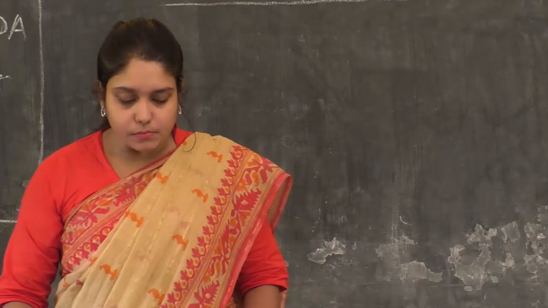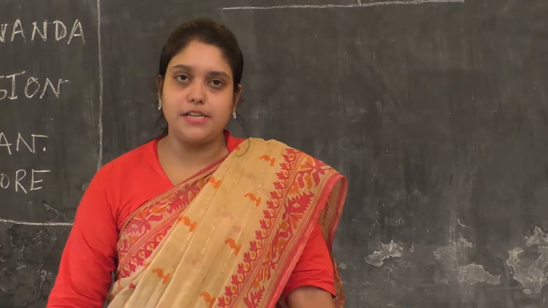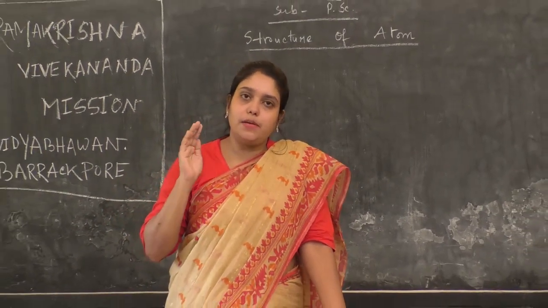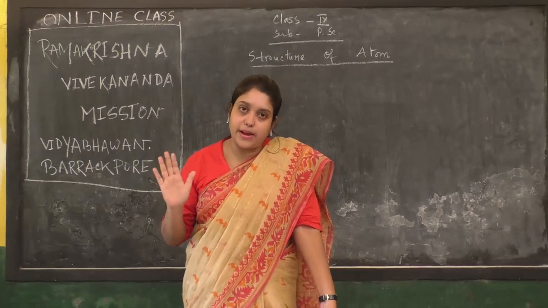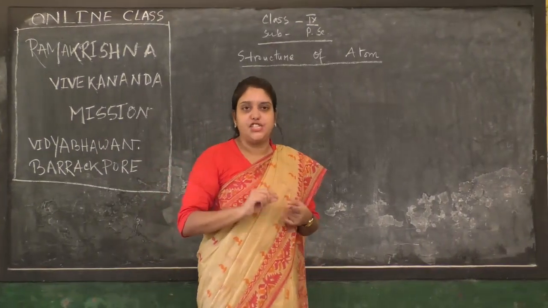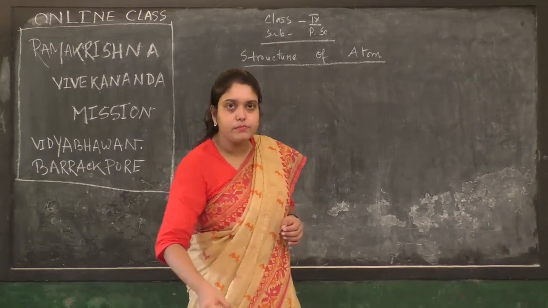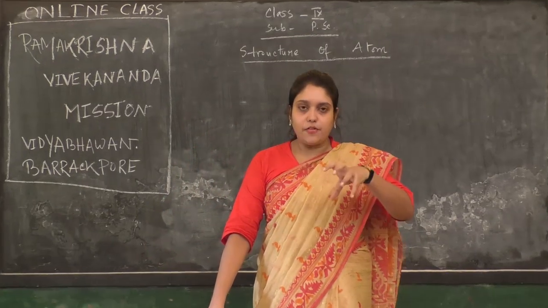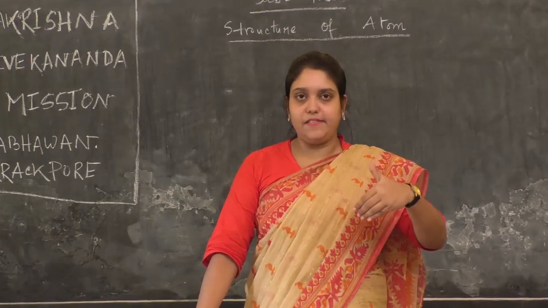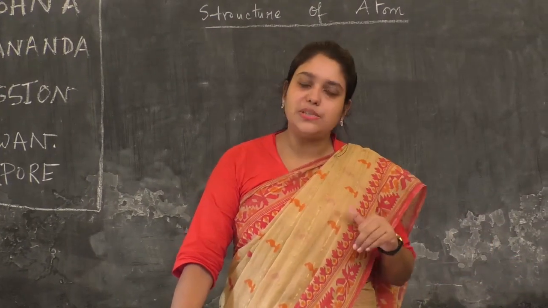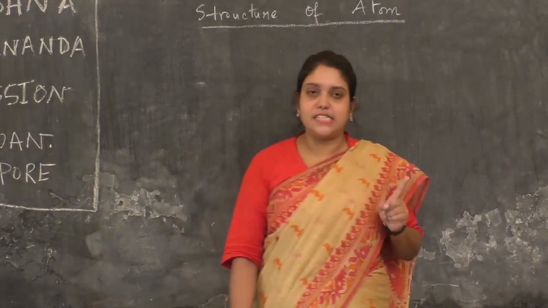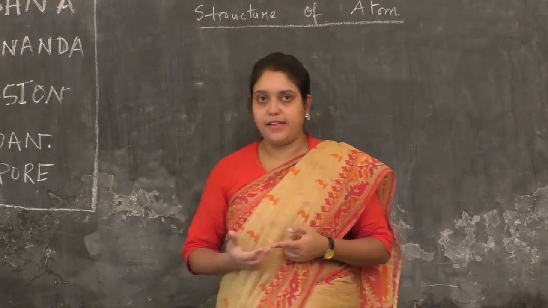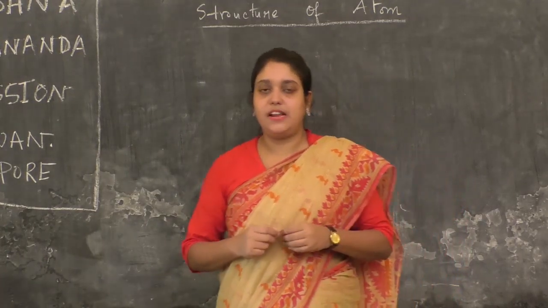Next is the formation of spectrum. Here I shall discuss the whole topic of spectrum very briefly and in 3-4 points only. Number 1, transition. What is transition? The phenomenon in which electrons jump from one energy level to another energy level is known as transition. I am repeating, what is transition? Electrons jumping from one energy level to another energy level is known as transition.